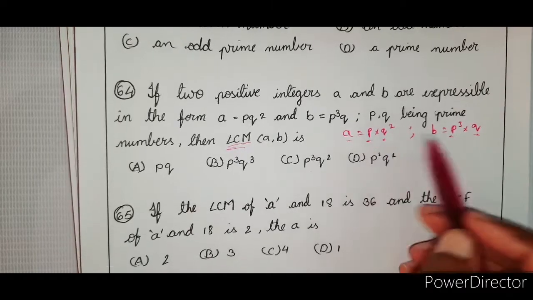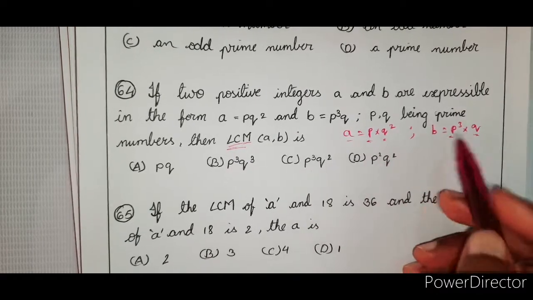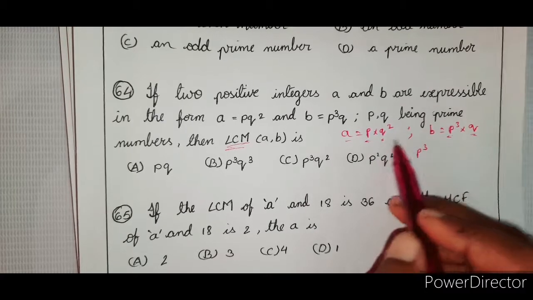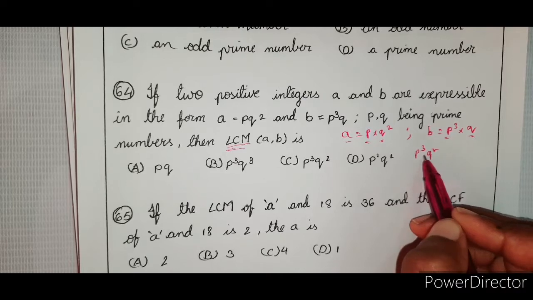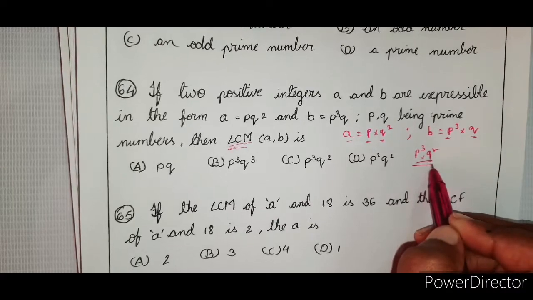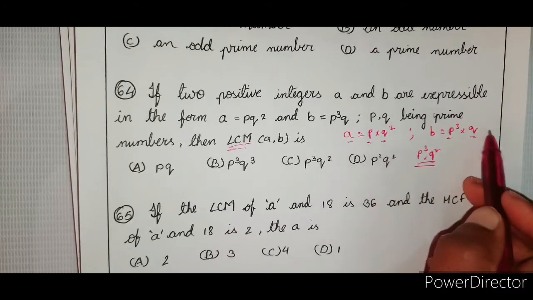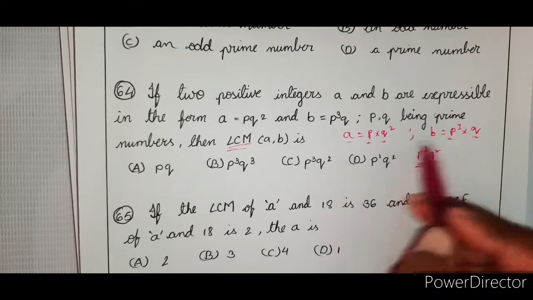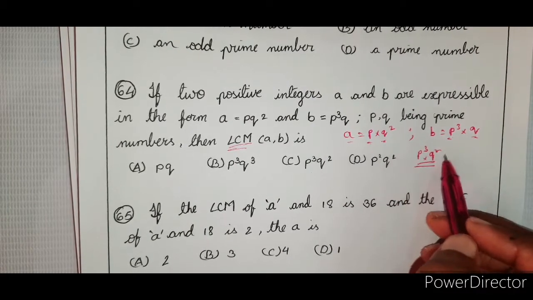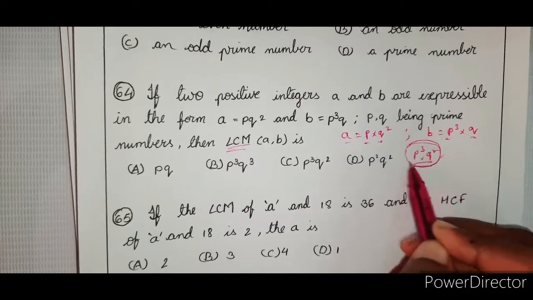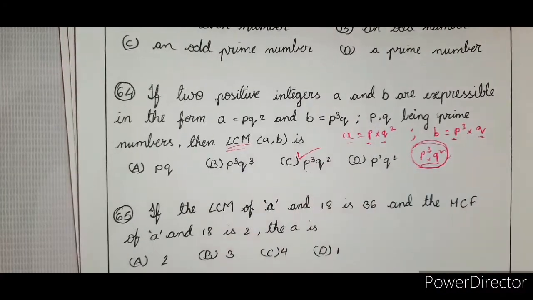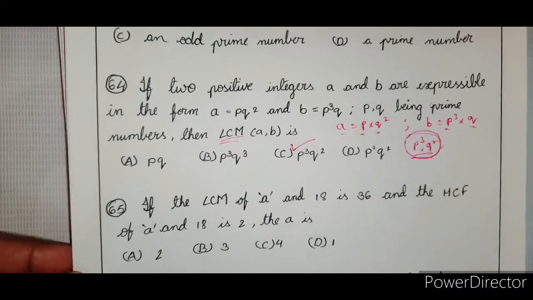Now, is p repeated? Yes, p is repeated. What is the highest power? P cube. Is q repeated? Yes. What is the highest power? Q square. So p cube into q square is the LCM. Do you have any other unrepeated number? No. If you have any unrepeated number, that also you have to multiply. But here you don't have. Therefore, p cube q square is the answer. P cube q square is the answer. That's all. Very simple. Right.